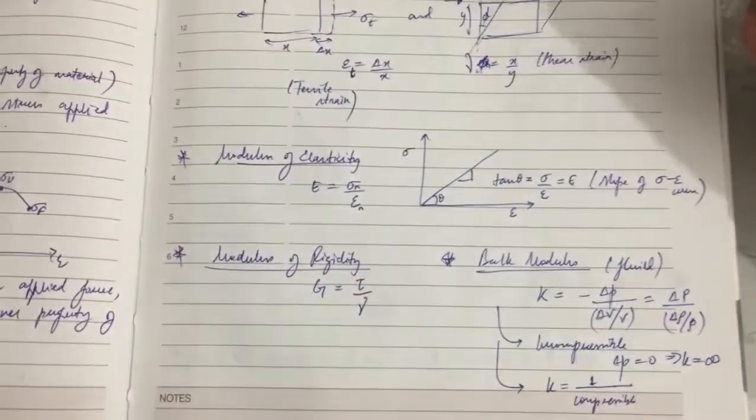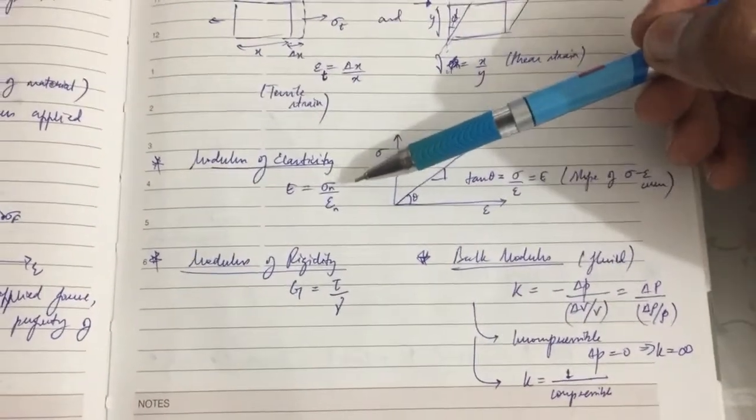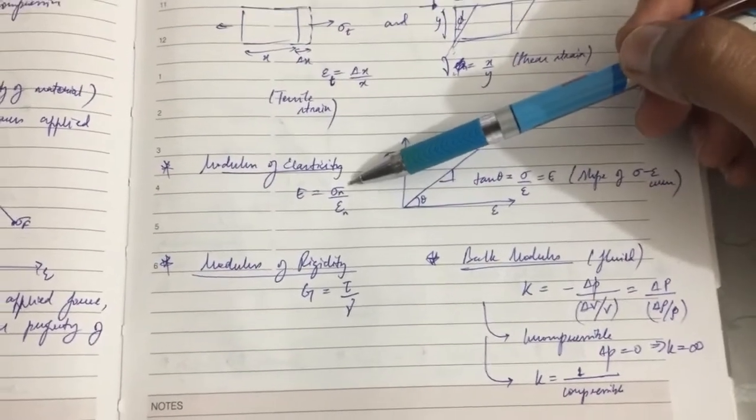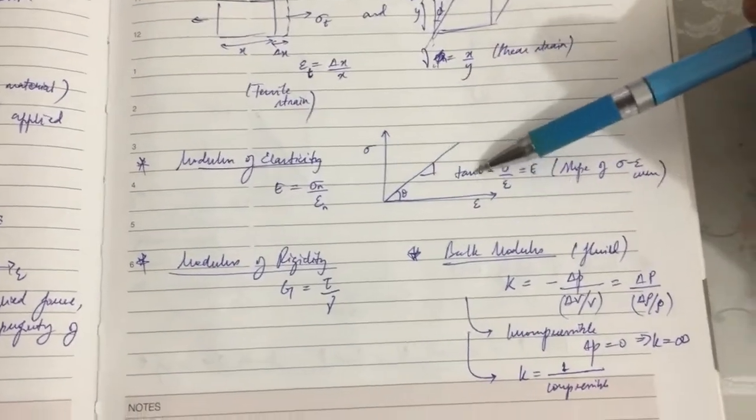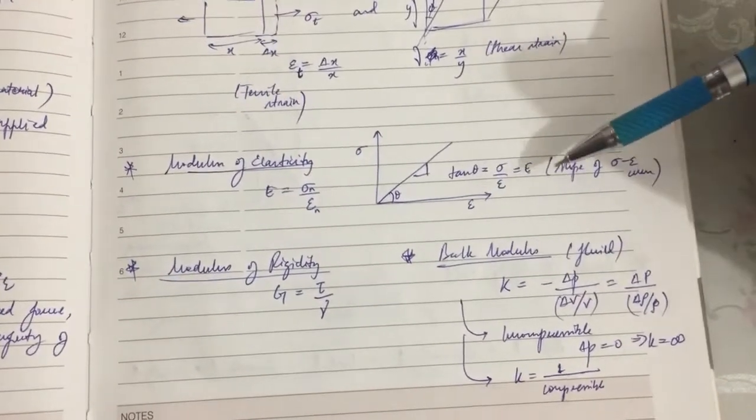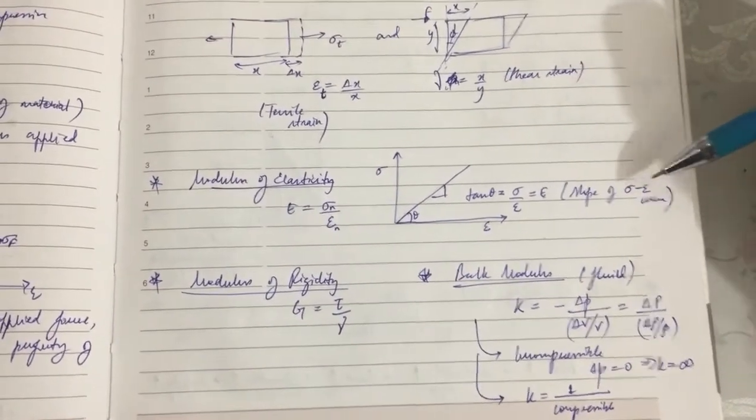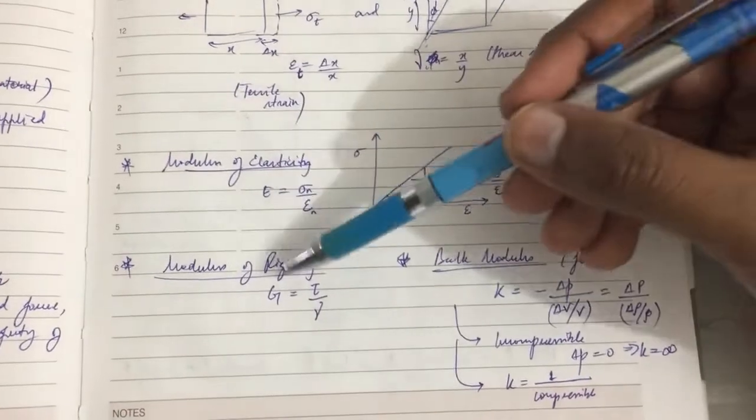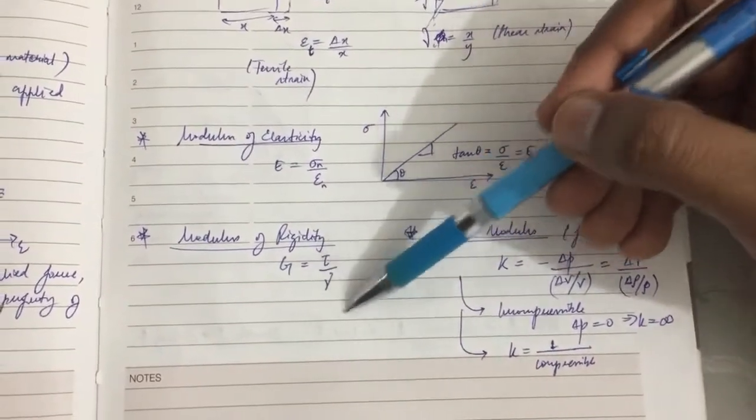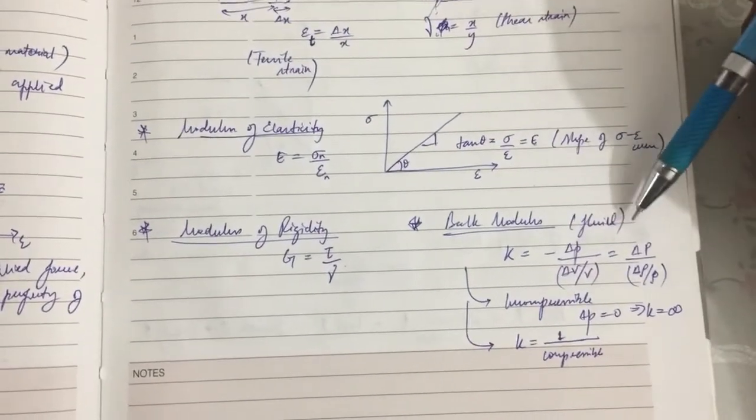About the various types of modulus, the modulus of elasticity is E equal to sigma by epsilon, normal stress by normal strain. It is basically the slope of the stress and strain curve. As you can see, tan theta is equal to E, which is the slope of the stress and strain curve. The modulus of rigidity is the shear stress by the shear strain, while the bulk modulus is for the fluid materials only.